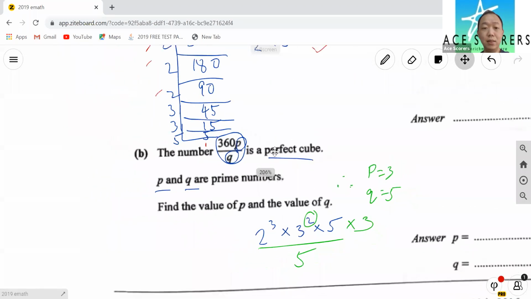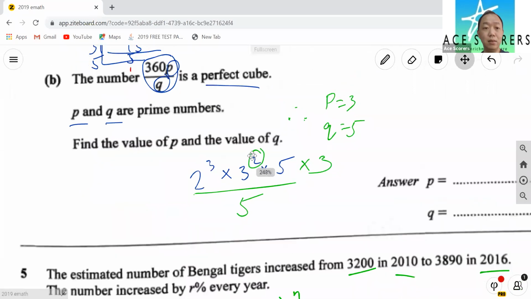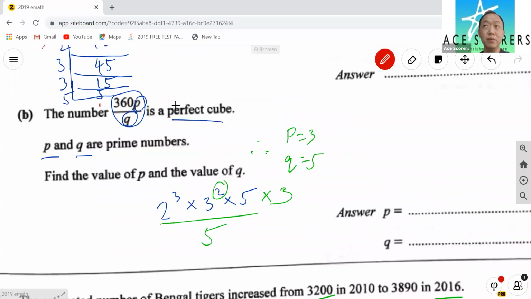Now the next thing here is the number being a perfect cube. What do we mean by that? So this is p, this is q. Now p and q are prime numbers. Because you already have the index notation for 360, which is this thing right here, find the values of p and q.